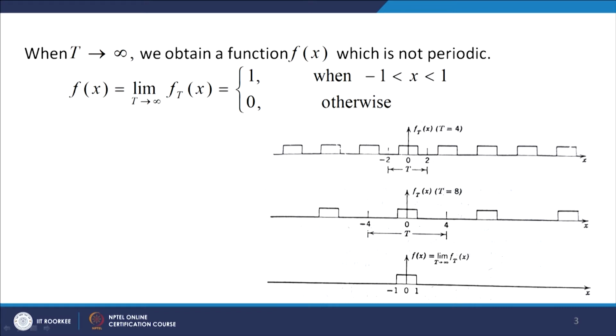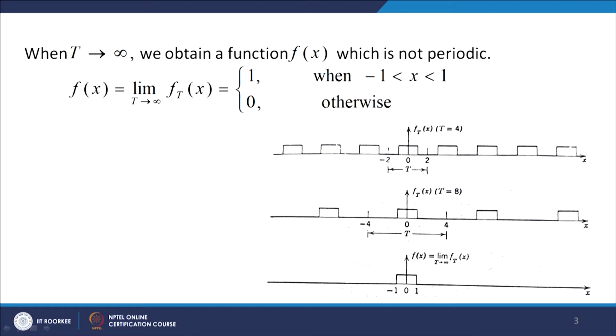Here we take another value of T, say T equal to 8, and you see the graph of the function f_T(x) from -4 to 4. This is 0 from -4 to -1, from -1 to 1 it is 1, and then from 1 to 4 it is 0, and then it has been extended periodically using the period T equal to 8.